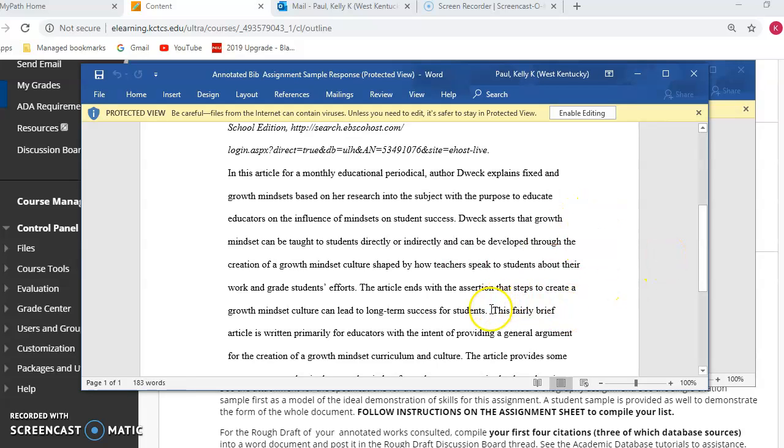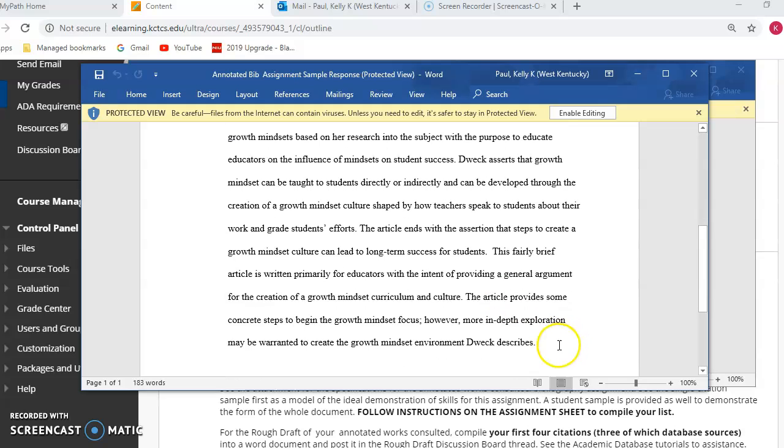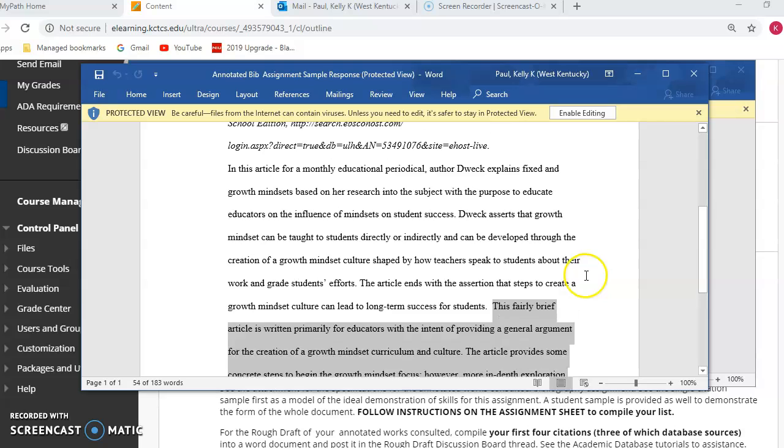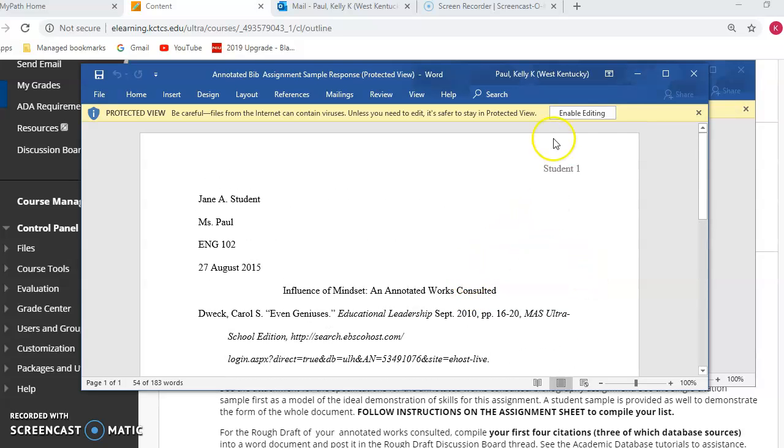Then after that, we have an annotation, and the rest of the annotation describes the evaluation. Mainly it's just a couple of sentences evaluating why this is a good source. Why would this be a source that someone would choose to use when writing a research paper? Again, notice this is written in third person point of view. Do not put I or you. So that's what one entry would look like.